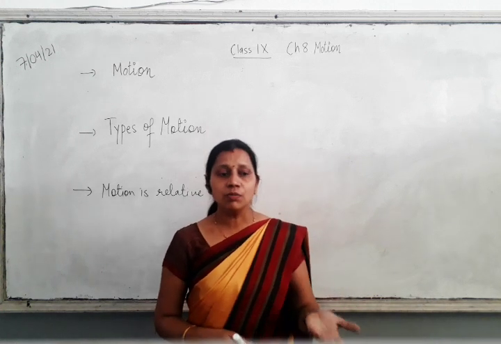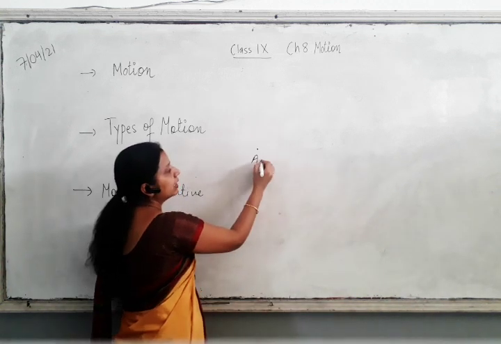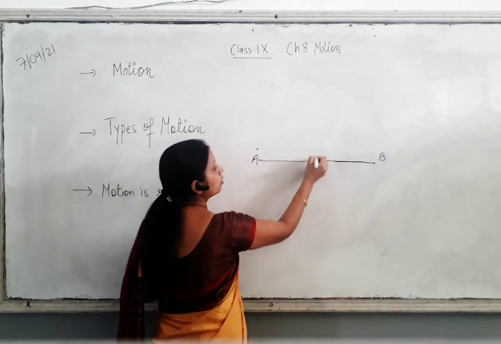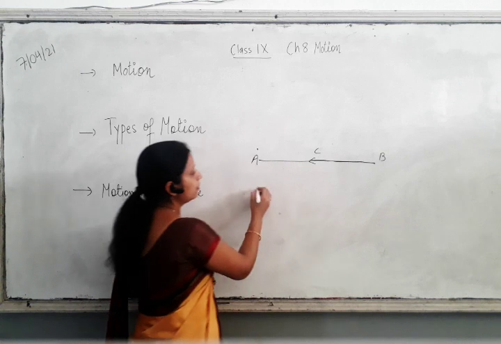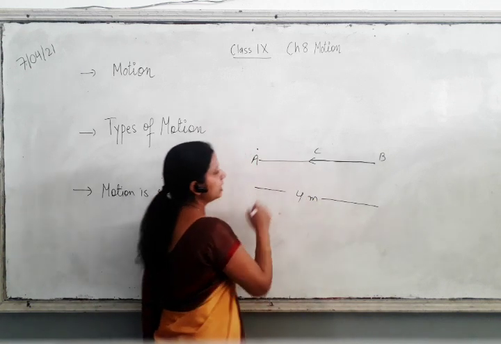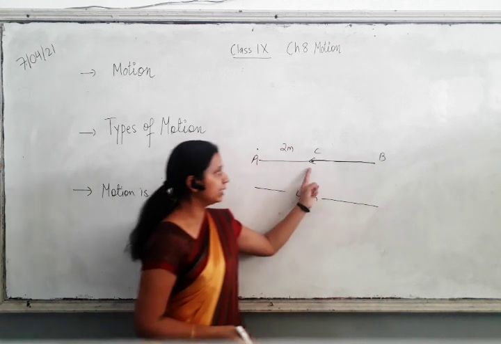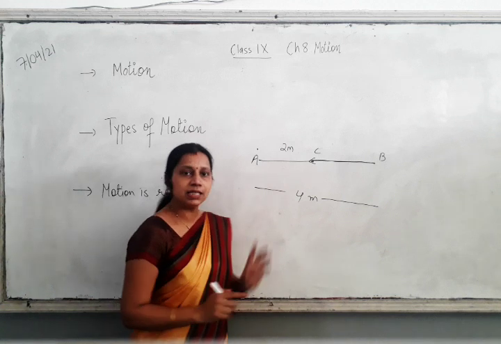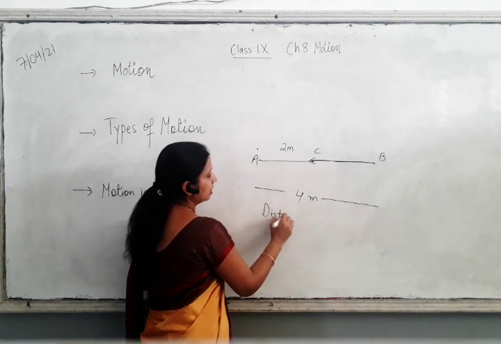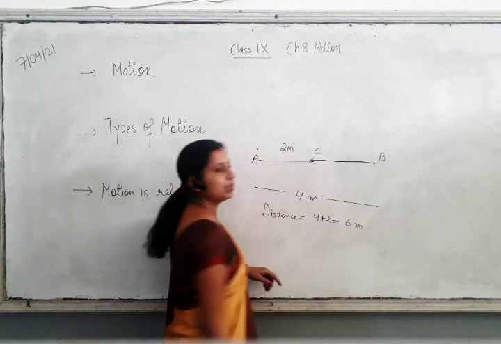Or you can say the distance between initial and final position is your displacement. Let's say I start from point A, go to point B, and then come back to point C. If the whole length is 4 meter, the middle point is 2 meter. So to find the distance, I travelled 4 meter plus 2 meter, that is 6 meter.